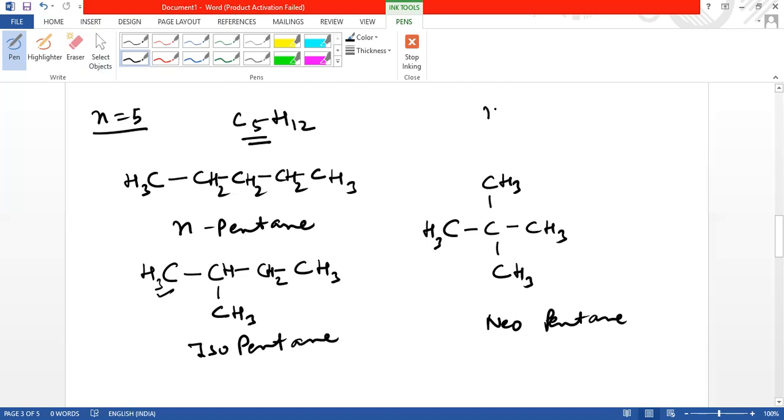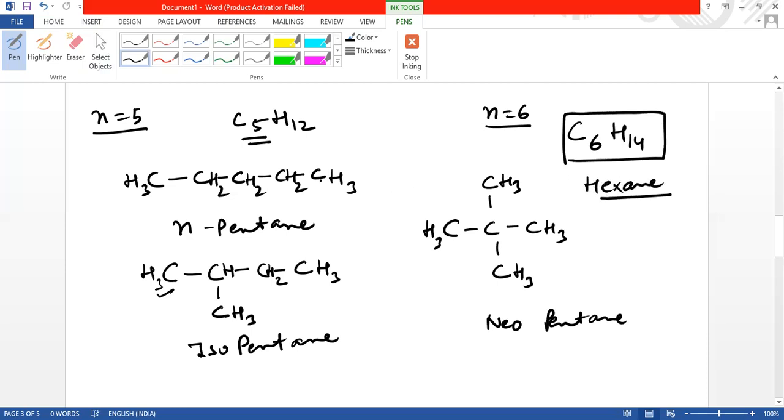Similarly, if you take n equal to 6, we get the next member of the alkane series, that is C6H14, that is hexane. Okay. In a similar way, we can draw its structure and also draw its isomers. Next video, we'll discuss cycloalkanes.